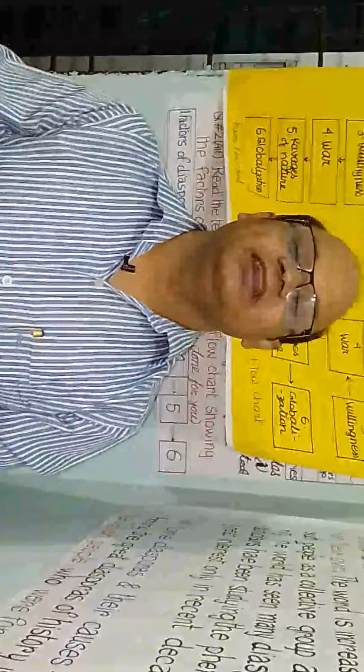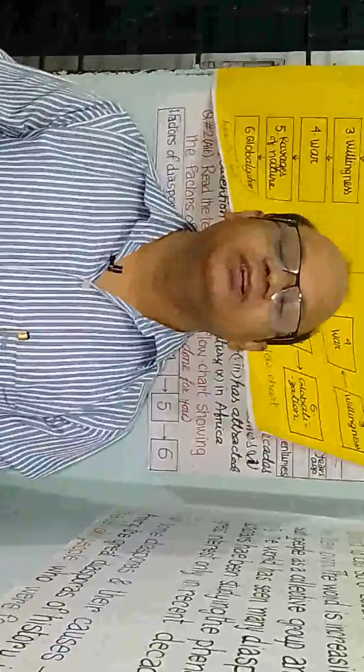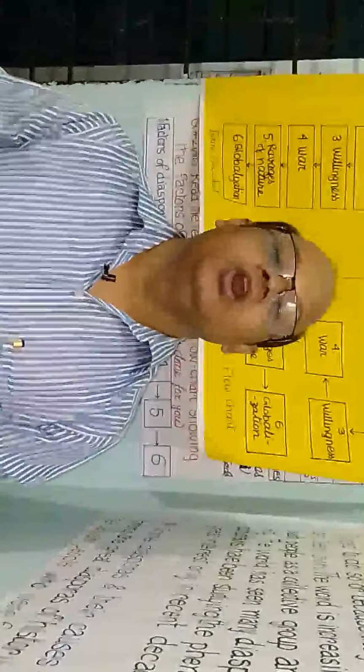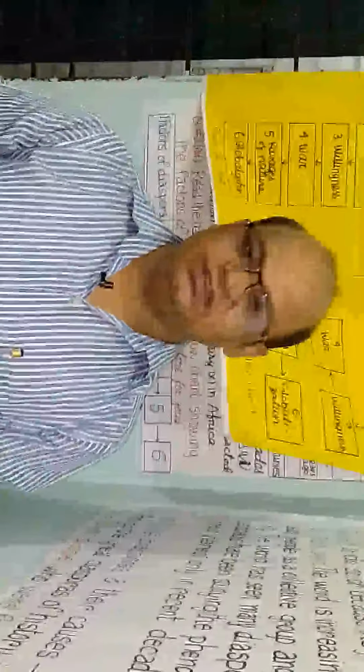Okay, now it's time for giving you homework. Number 1, you will write a paragraph on diaspora. Number 2, you will solve question number 2 of Rajshahi Board 2019. Again, 2 tasks I gave you.